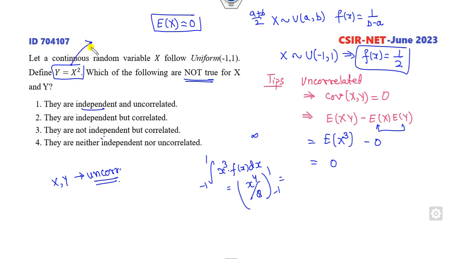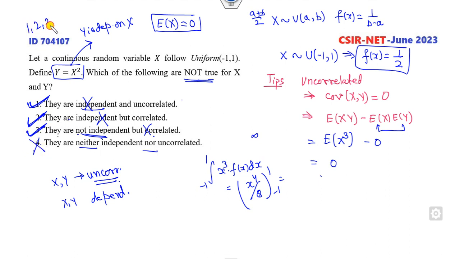You can see that y is dependent on x because y is equal to x square. So x and y are dependent. So look at that. The statement that x and y are independent is a wrong statement. They are not independent, but correlated, but we got uncorrelated. That's a wrong statement. We need the one that is not true. So these are the correct statements, and this is the wrong statement.